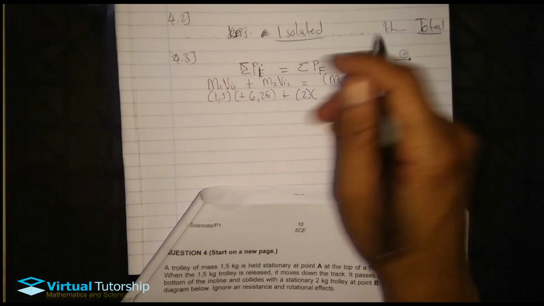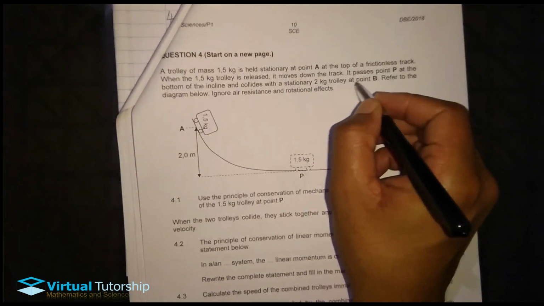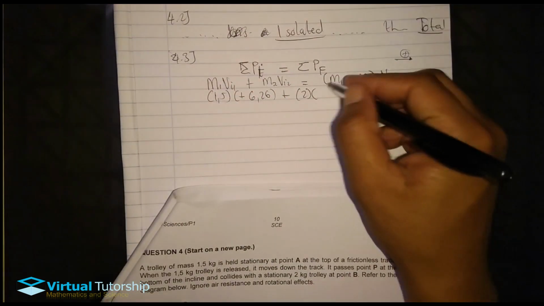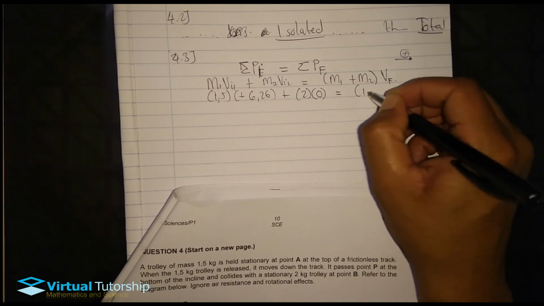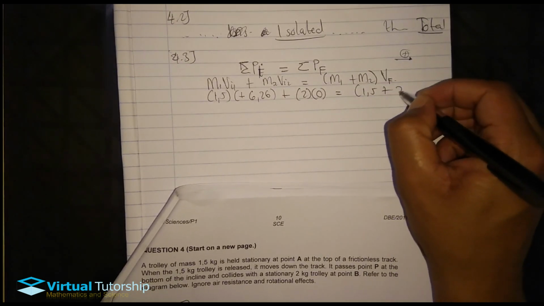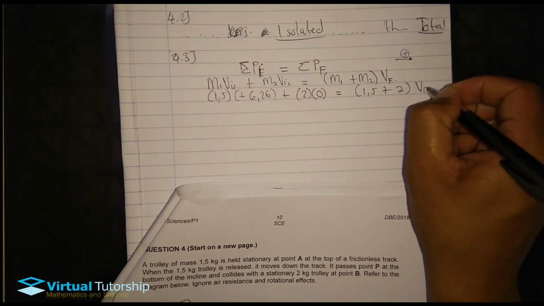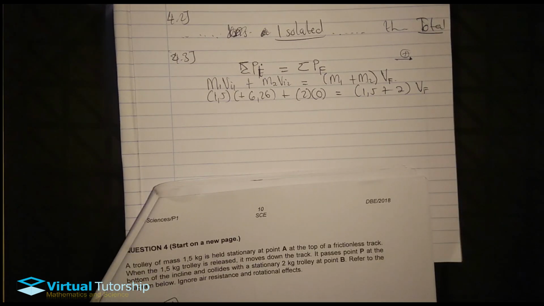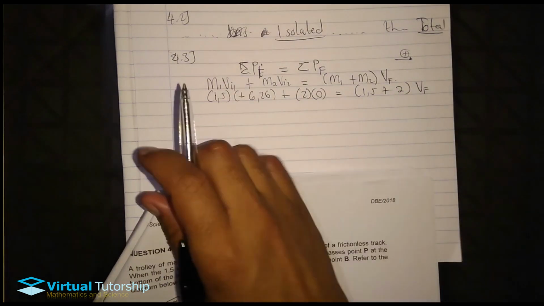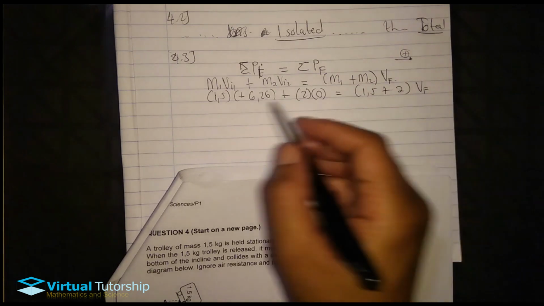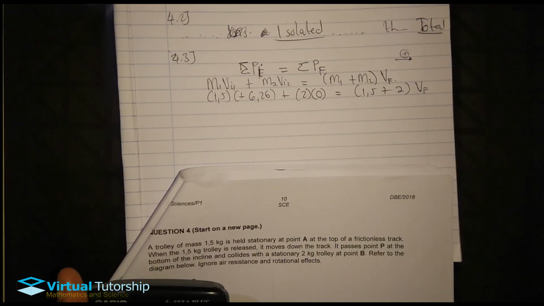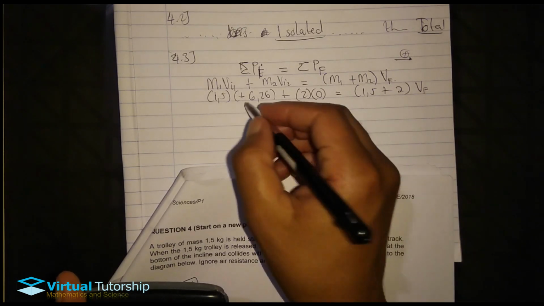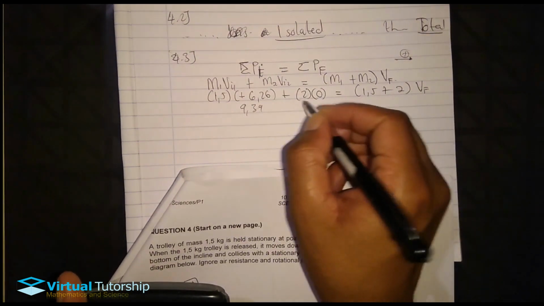Initial velocity for trolley number 2. Trolley number 2 stationary at point B, so it's 0, equal to mass, it's 1,5 plus 2 sifuna final velocity of both combined trolleys. So 1,5 times 6,26, answer is 9,39.